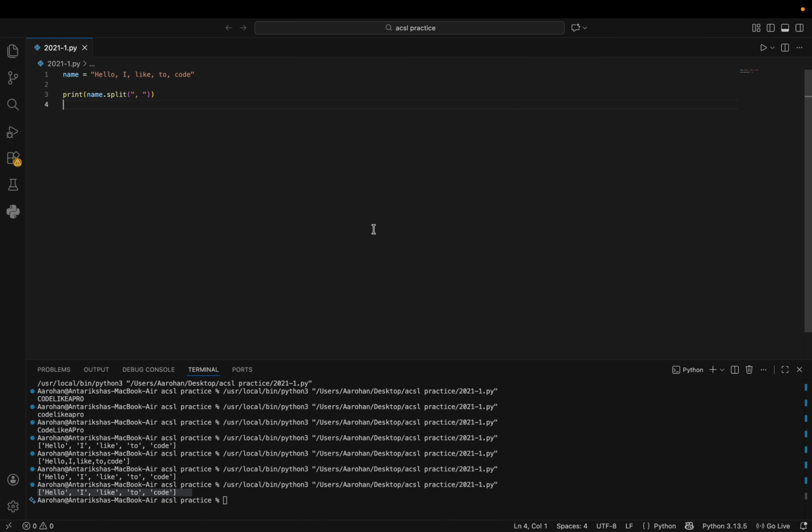And finally, this is probably the most important part, called f-strings. If a variable is very far away and you don't want to access it, or that variable is constantly changing, then you could use an f-string. So if I had name over here equal to "code like a pro" inside of a string, then I could create another variable called greeting,